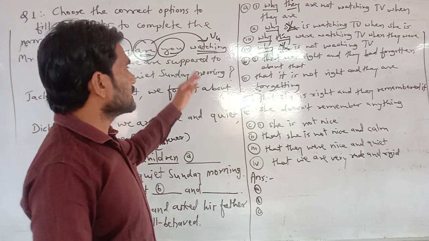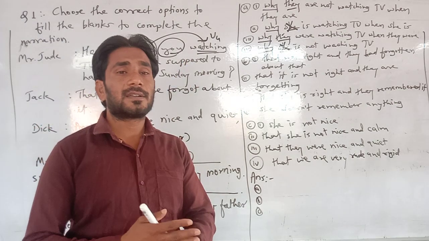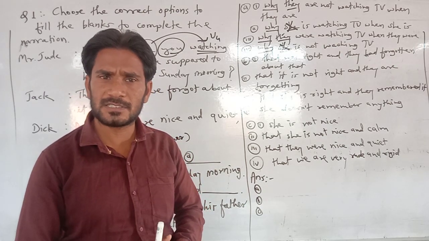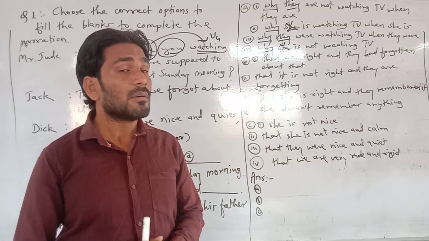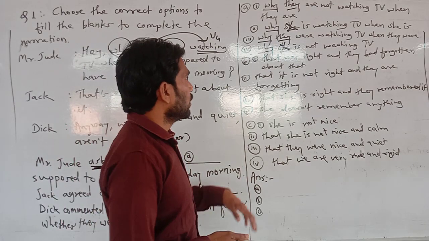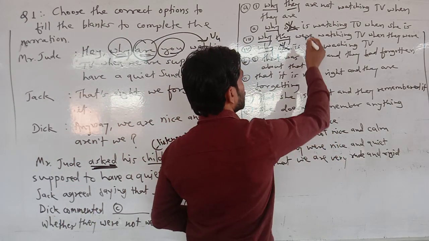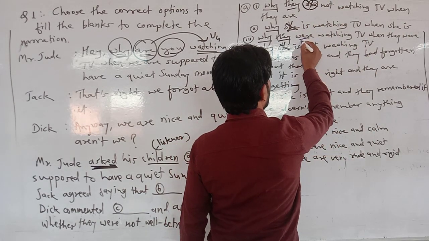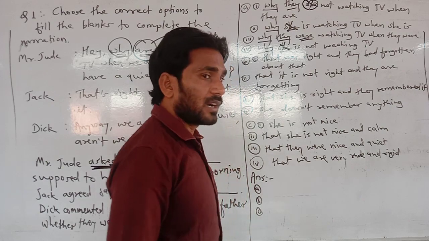And as it is in present continuous tense, it must be changed into past continuous tense. So for past, what would be there? Are cannot be. So what is then? Were. Yes, were is correct.